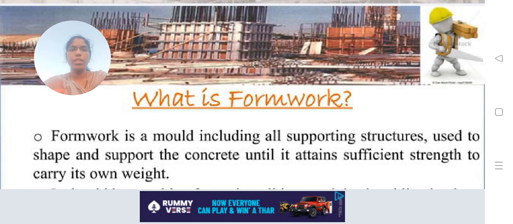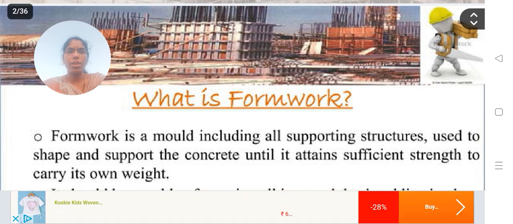Hi everyone. Today I discuss the topic formwork. Formwork is very important for construction. It plays a key role in construction works. Whatever shape of structure we require, for that we must do formwork.